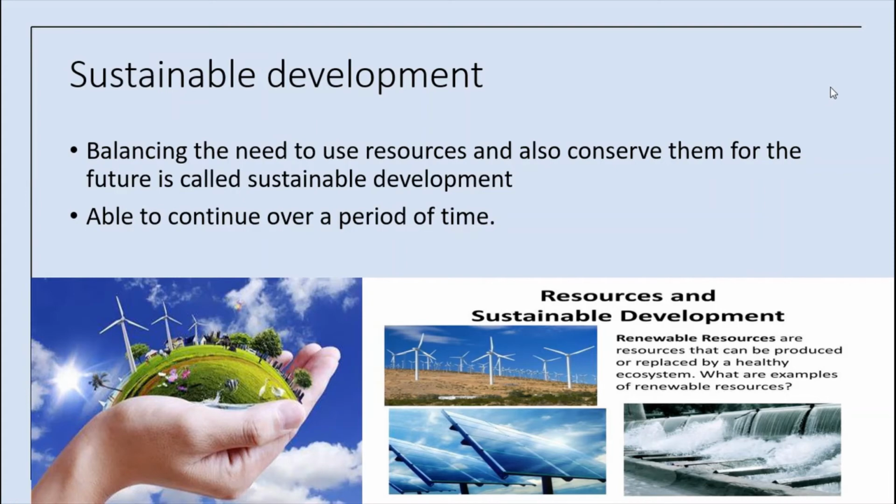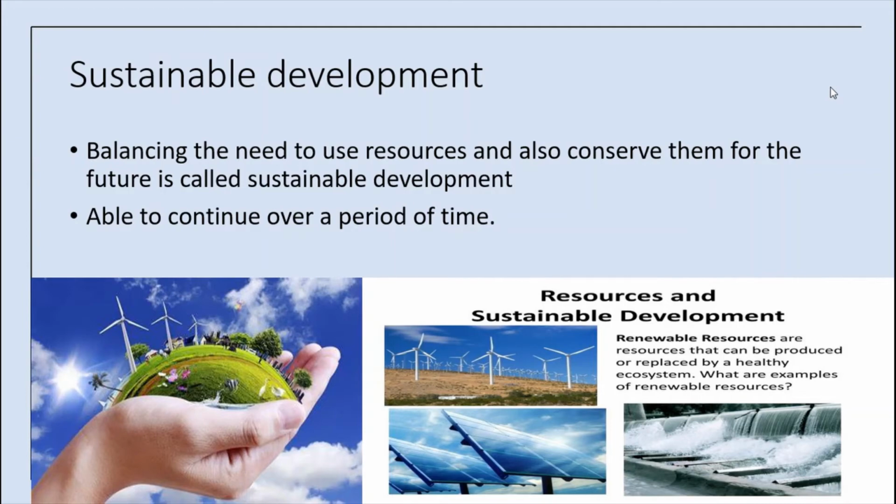Balancing the need to use resources and also conserving them for the future is called sustainable development. We have resources, we have to use them carefully and wisely. Then only our future generation will be able to use these resources, isn't it?